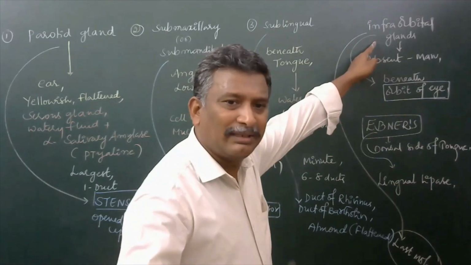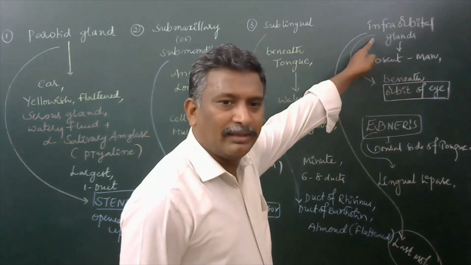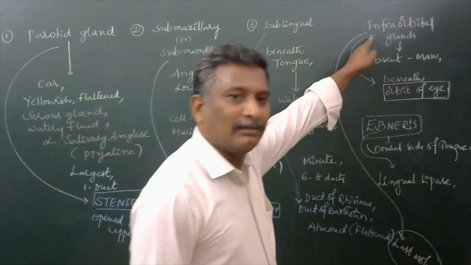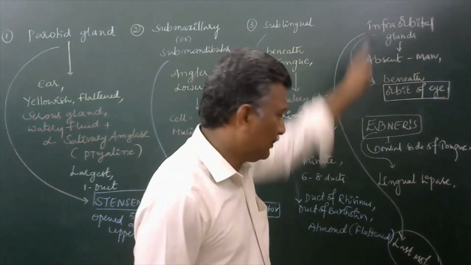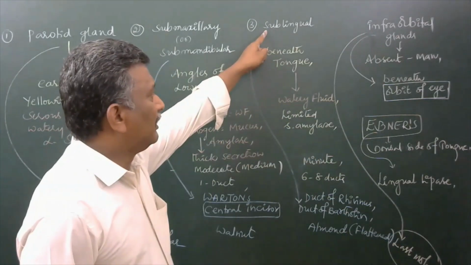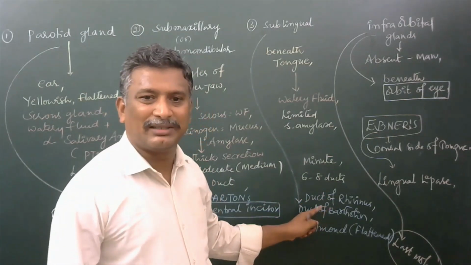Infraorbital gland is completely absent in the human body, but in other mammals, its duct will open at the last molar.